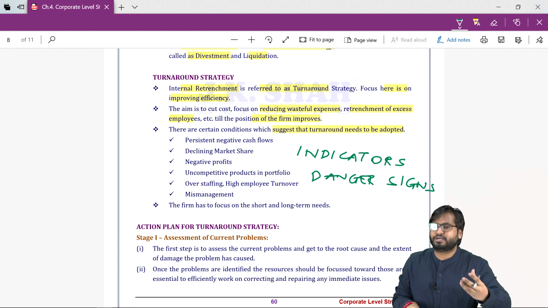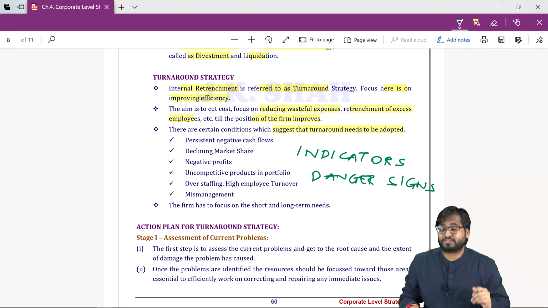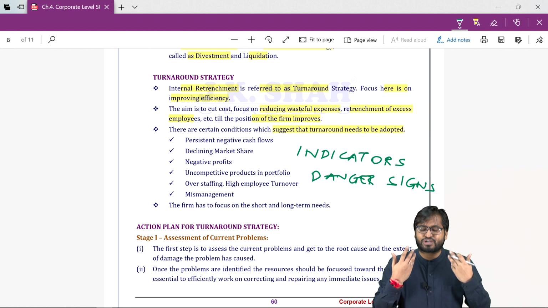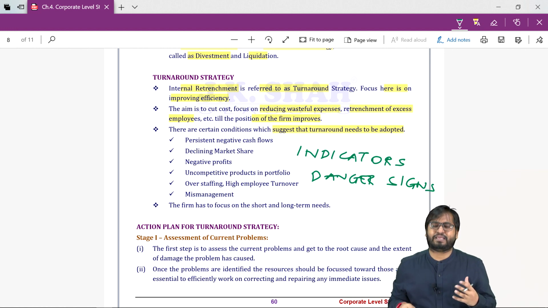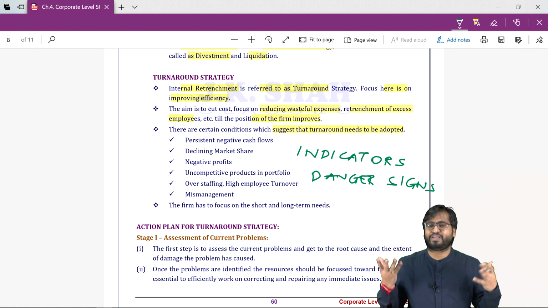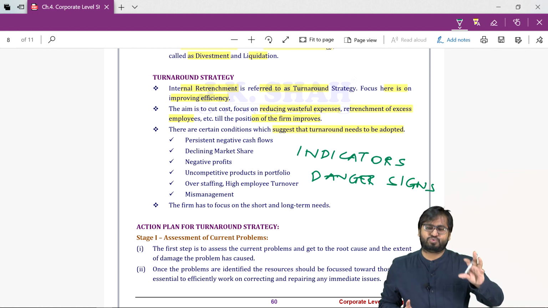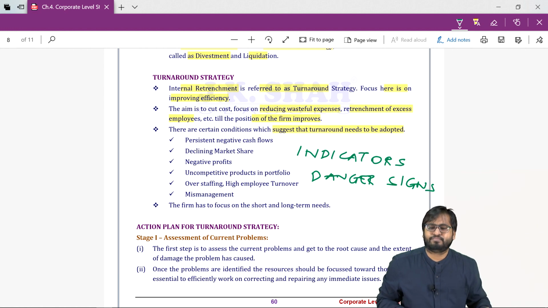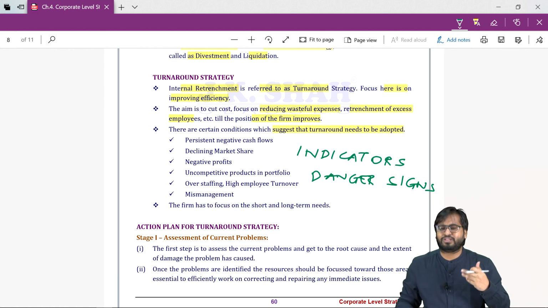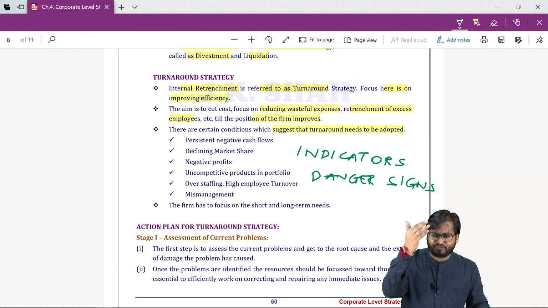High employee turnover, overstaffing. Employees are leaving our organization very quickly. They come to know that we are not able to pay them on time. Why? Because we are having negative cash flows. So they wait for 1 month, they wait for 2 months. If they don't get their salary, they leave. All the training that you gave them, all the orientation, all the expenses, wasted. So these are a few indicators.